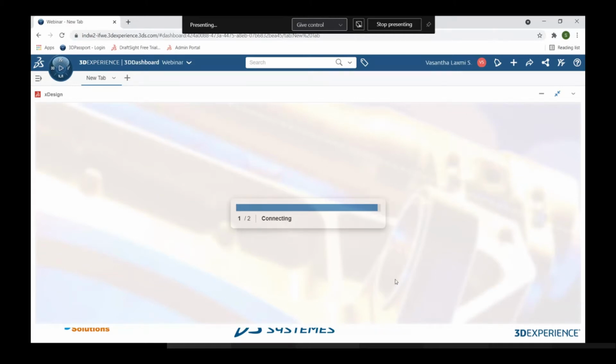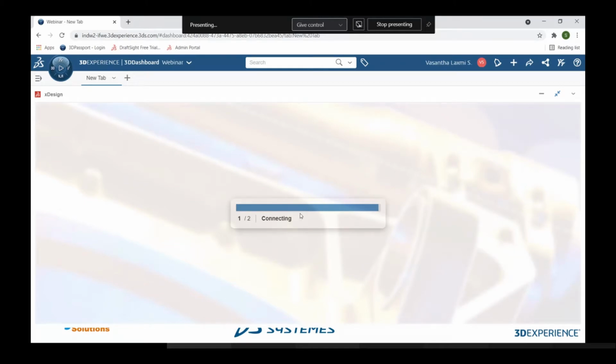So it generally takes some time to open. So in the meantime, let me tell you something about 3D experience. 3D experience is a fully cloud-based platform, which means we need to have an internet connection to access it. And also we just have to have some credentials.